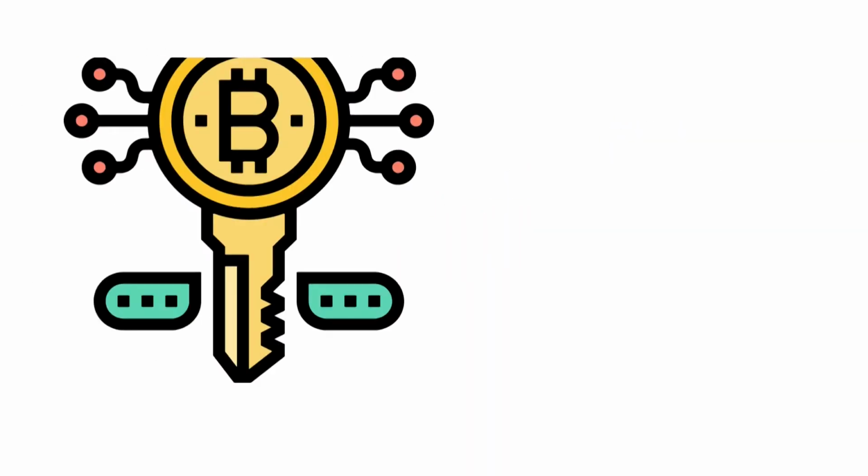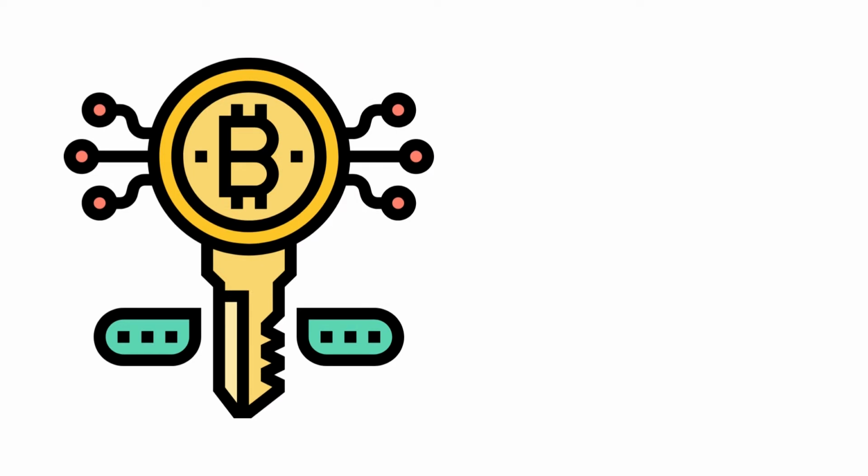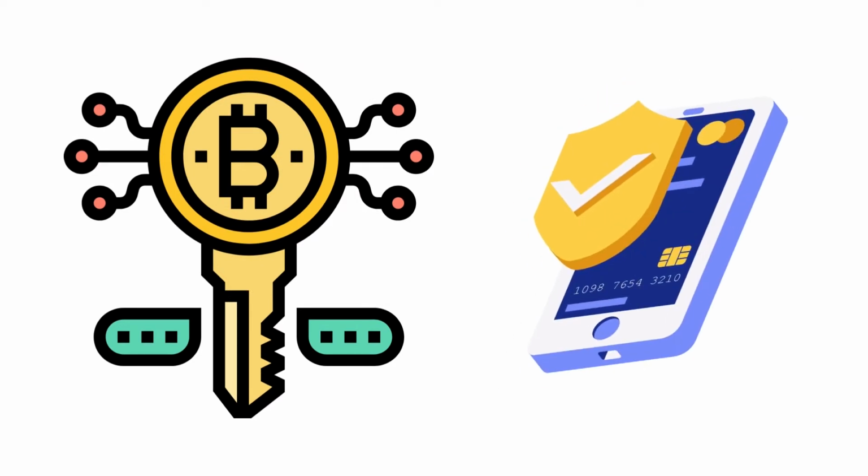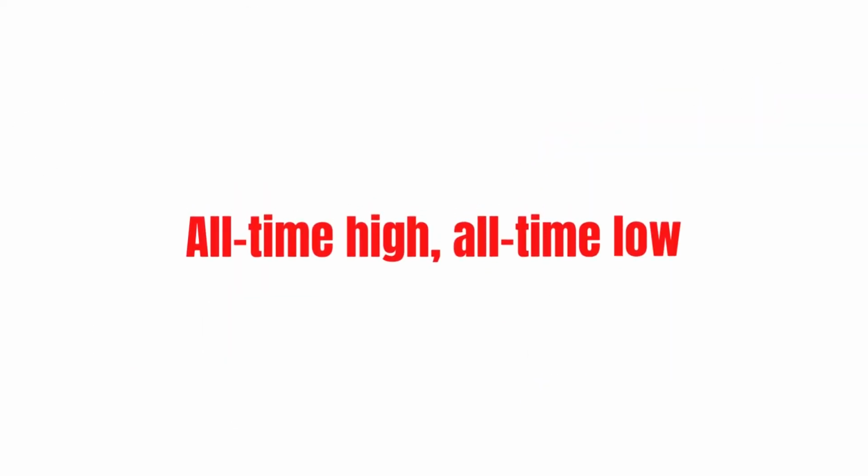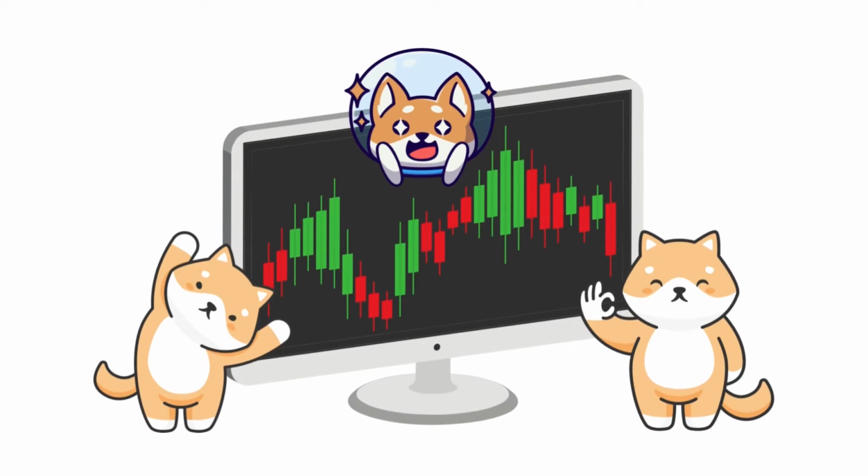Address. Each cryptocurrency, if you want to receive it, must have a public address so that others can transfer money to you. The address in electronic money can be understood as a bank account number. All-time high and all-time low. The highest and lowest price in the history of a coin. This has historical significance as it shows where the coin is relative to its high and low points.